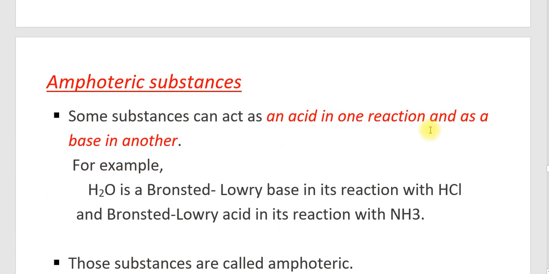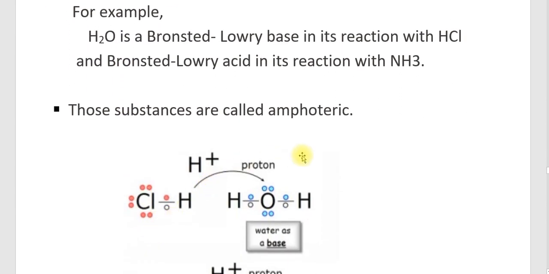The next concept is the amphoteric substance. What does amphoteric mean? Some substances can act as an acid in one reaction and as a base in another reaction. Amphoteric substance means a substance that can act as an acid and a base. For example, water acts as a Bronsted-Lowry base in its reaction with HCl and as a Bronsted-Lowry acid in the reaction with NH3. That is, water can act as both an acid and a base. Therefore, such substances are called amphoteric.